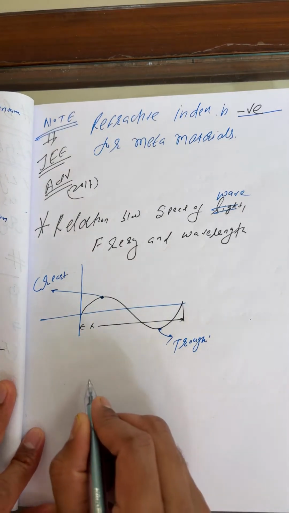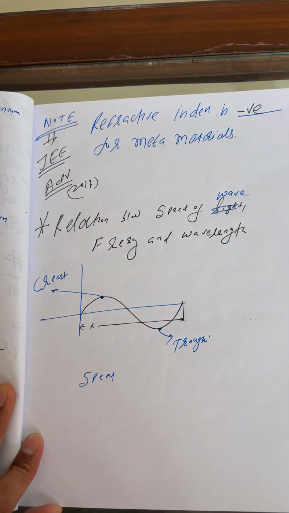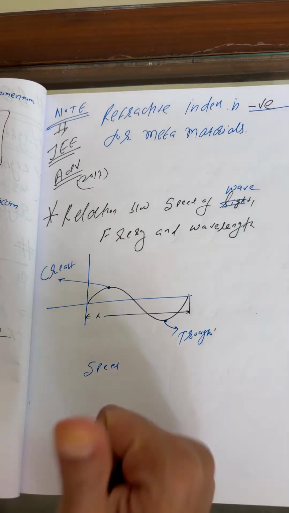Now students, I want to write here the formula of speed. Sir, upon crest. Correct.